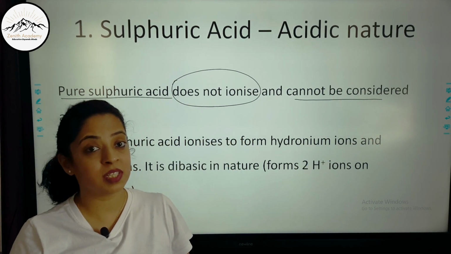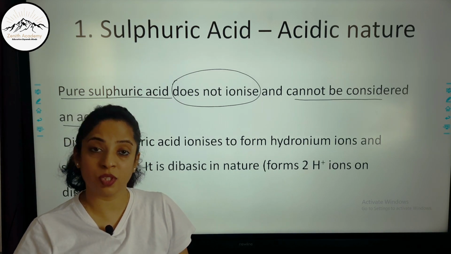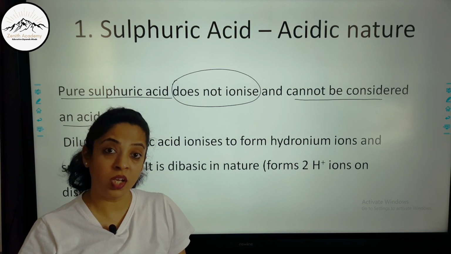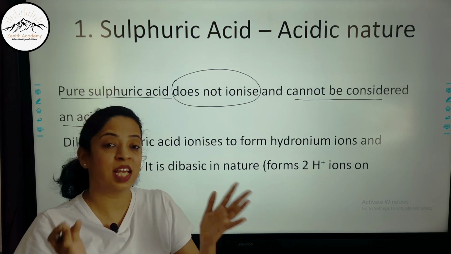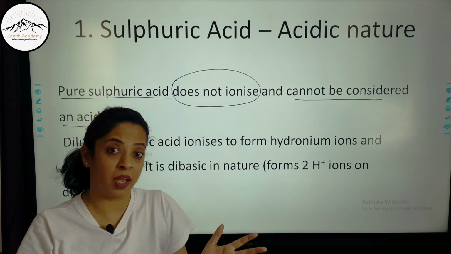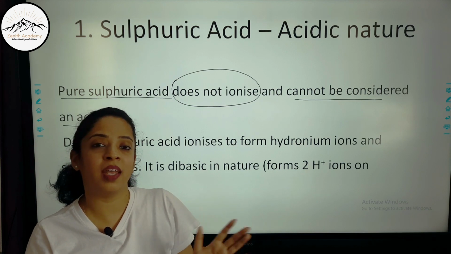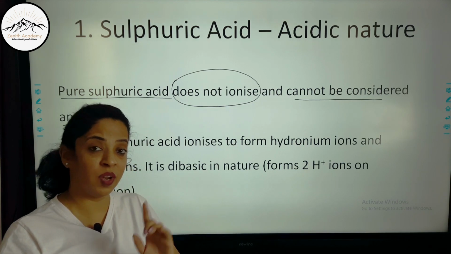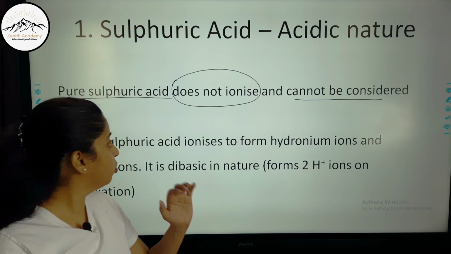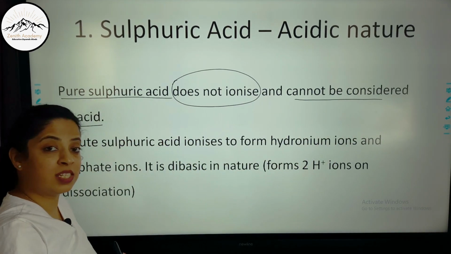Acids are those substances or those chemical compounds which when dissolved in an aqueous solution, or when dissolved in water, give H plus ion, and this H plus ion reacts with water or combines with water to form hydronium ion. So an acid is something which gives hydronium ion as the only positive ions, right? We had learned this in acid base salts. So if it does not ionize, then it cannot be considered as an acid.